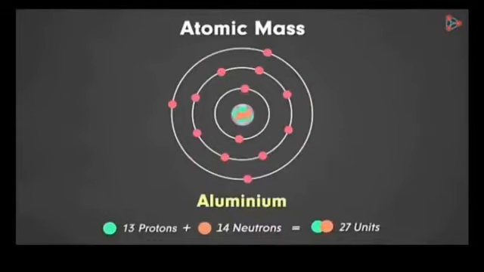Similarly, aluminium has 13 protons and 14 neutrons. So by summing up 13 and 14, we will get 27. So the atomic mass of aluminium is 27 units because it contains 13 protons and 14 neutrons. So the sum of 14 and 13 is 27. So the atomic mass or mass number of aluminium is 27 units.